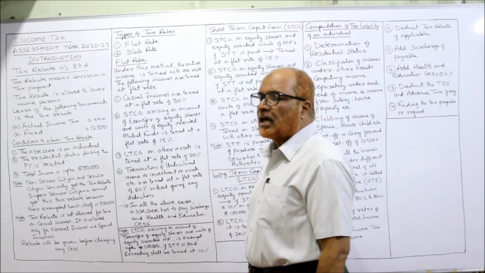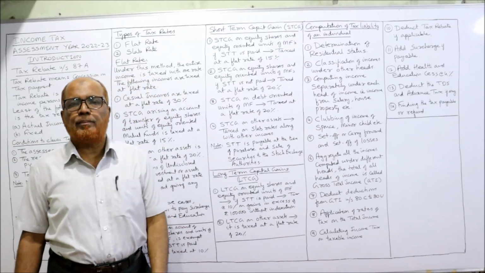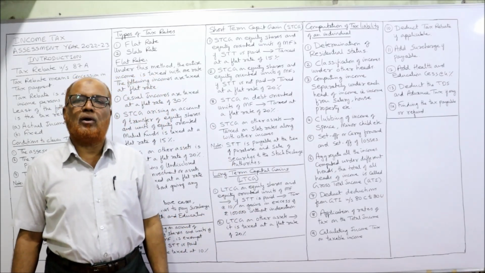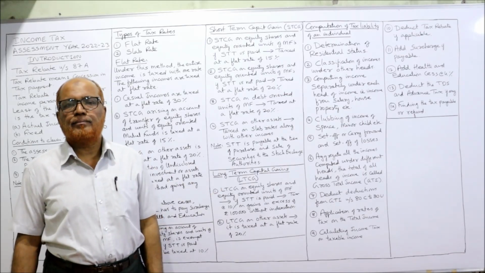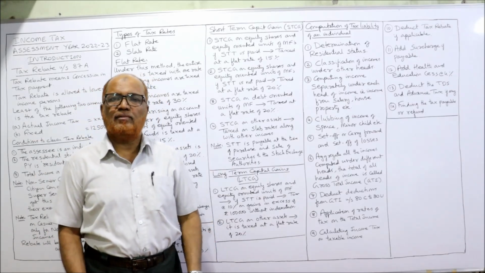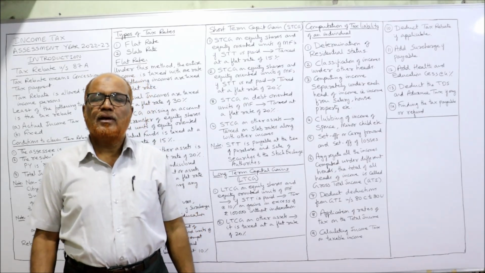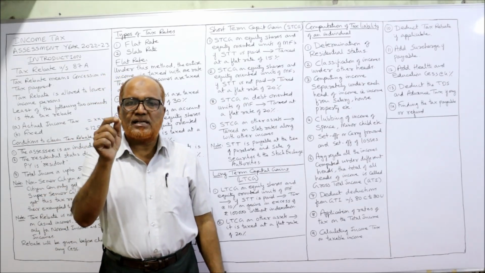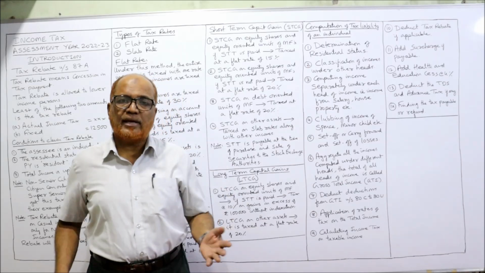That's all. Now the last topic in this video is regarding the procedure of computing the tax liability of an individual. What are the steps required, the procedure in which the tax liability will be computed. The first step, determination of residential status. A person's residential status has to be determined first during the previous year, because it may change.